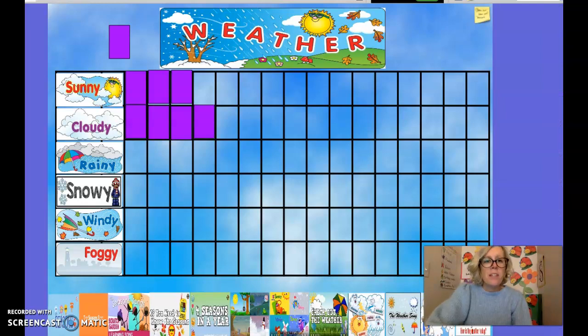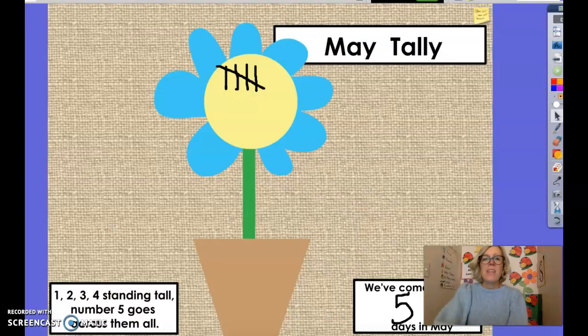So the weather today is looking sunny again. So I'm going to move a sunny over here. And still, it looks like it is a pretty even tie with our weather for the month of May. All right, let's keep going.